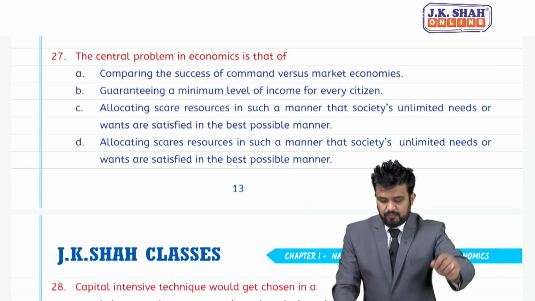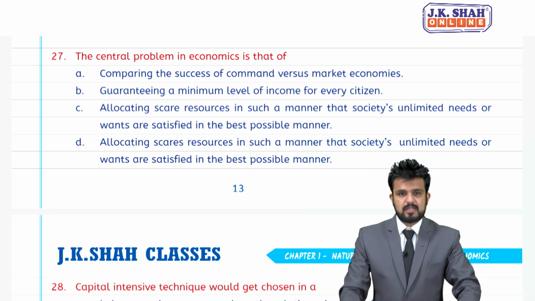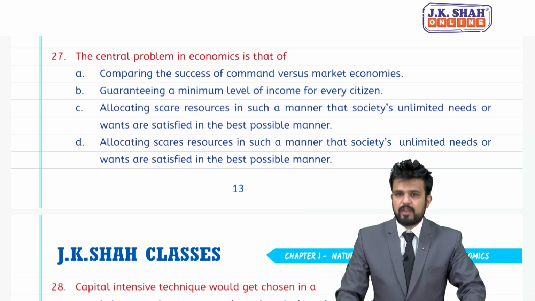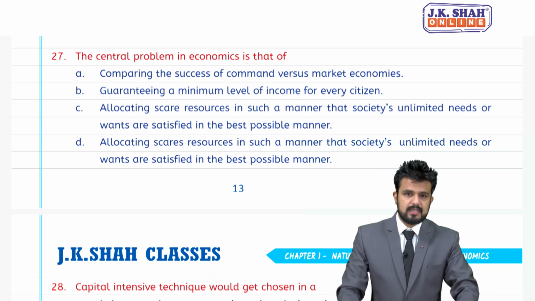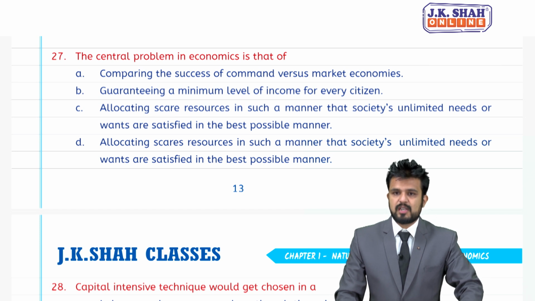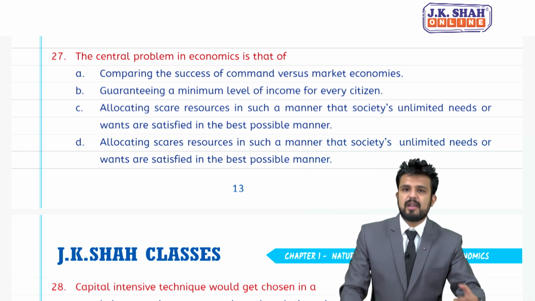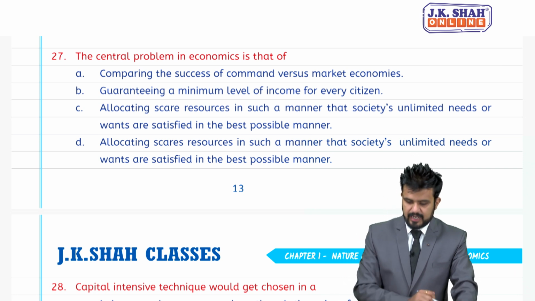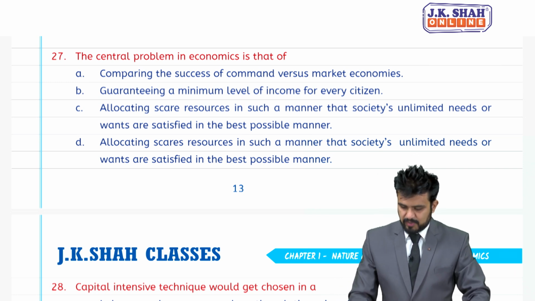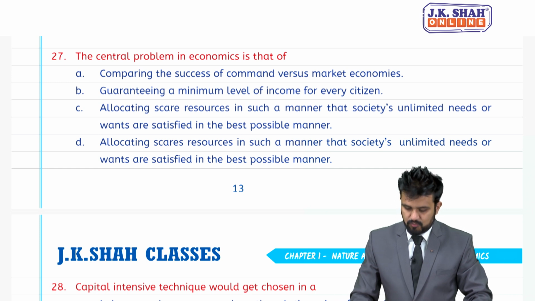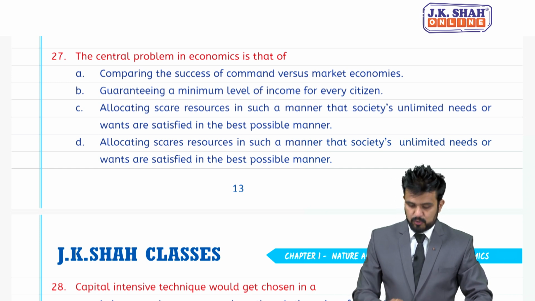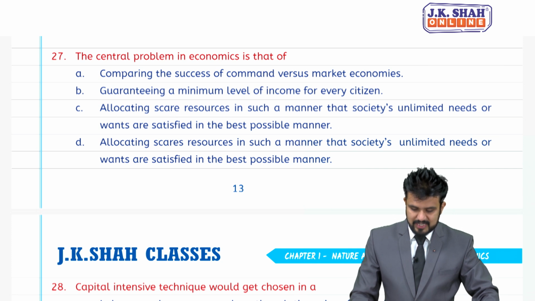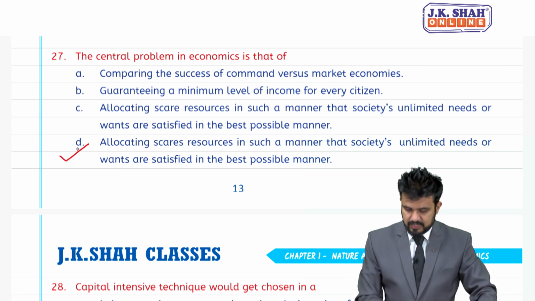27, the central problem in economics is that, what is the central problem? A, comparing the success of command versus market economies. B, guaranteeing a minimum level of income for every citizen. C and D, allocating scarce resources in such a manner that society's unlimited needs or wants are satisfied in the best possible way. Students, for 27, answer is D.